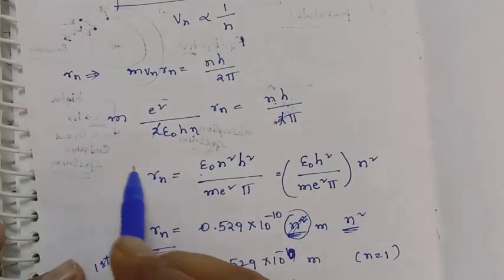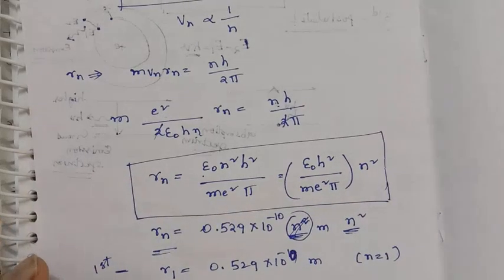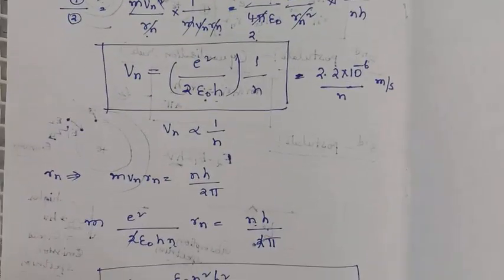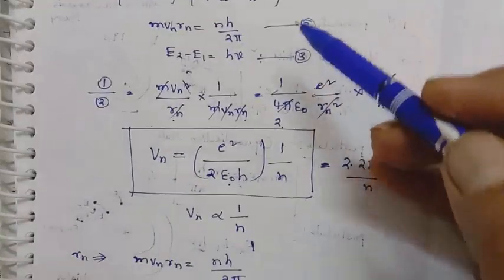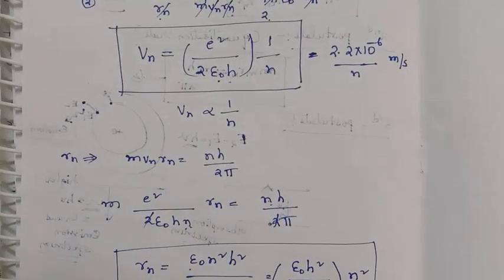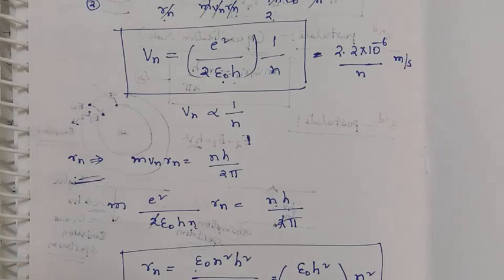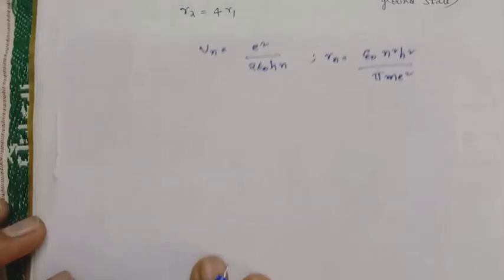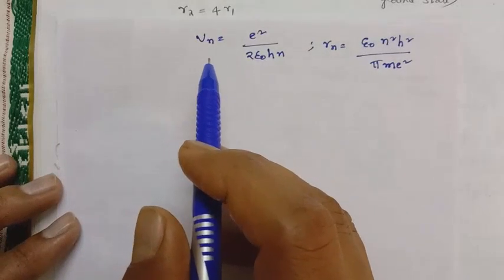You have to remember these formulas. First you remember the three postulates. By using those postulates we can calculate Vn and Rn. So dividing the first equation by the second we get the expression for Vn, and this Vn you have to substitute in the second postulate, and we get the expression for Rn. So these are the expressions we have got up to now, Vn and Rn.